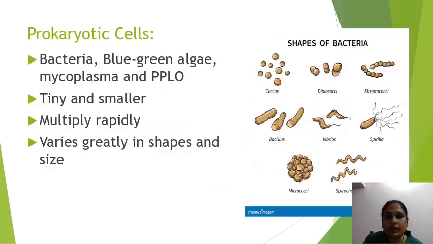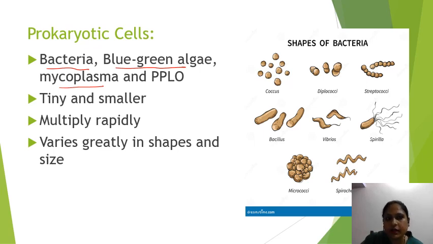And now we will learn about the prokaryotic cells. Prokaryotic cells consist of bacteria, blue-green algae, mycoplasma, and PPLO, that is pleuropneumonia-like organism. These prokaryotic cells are very tiny and small.